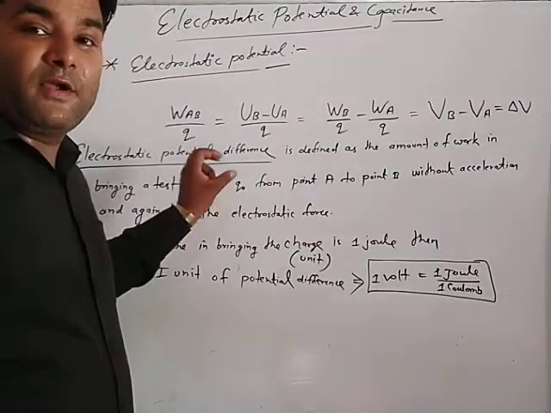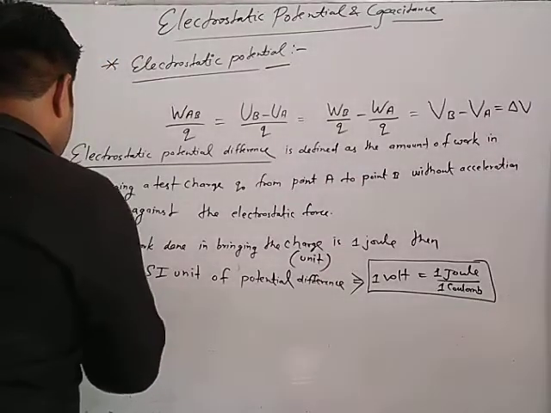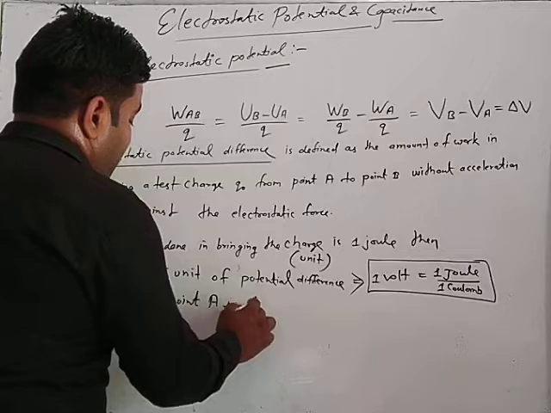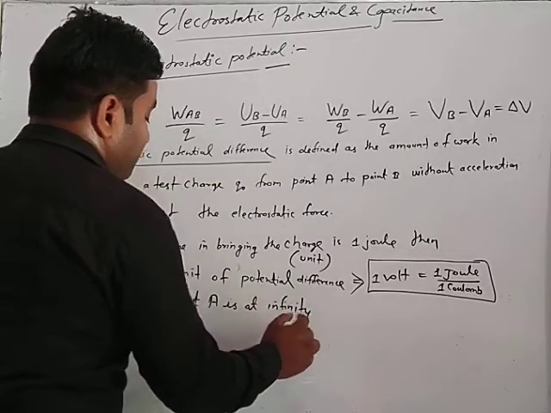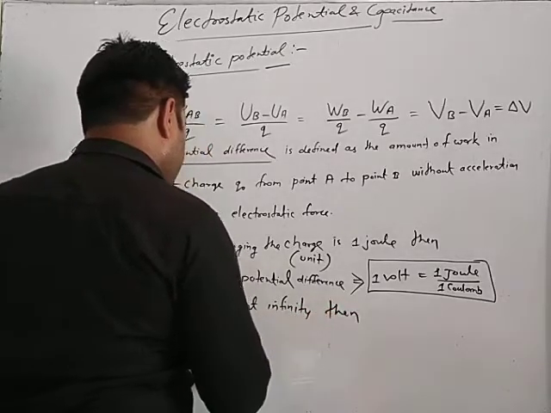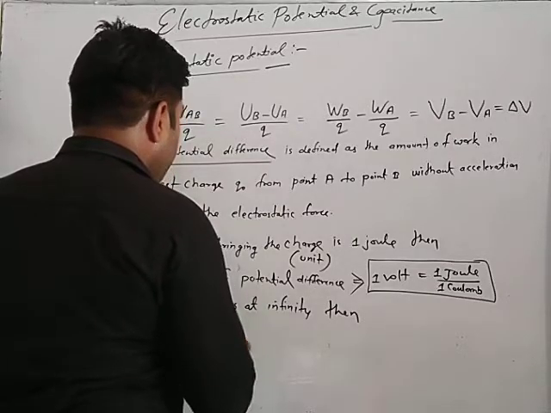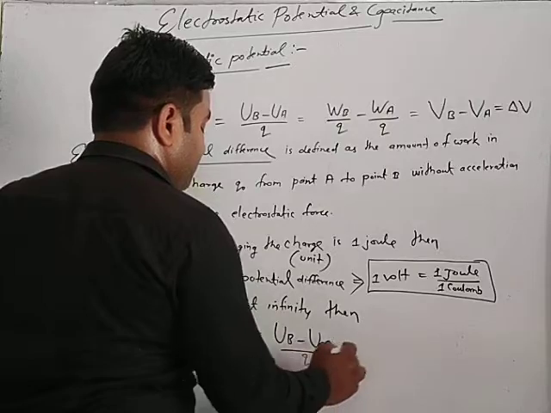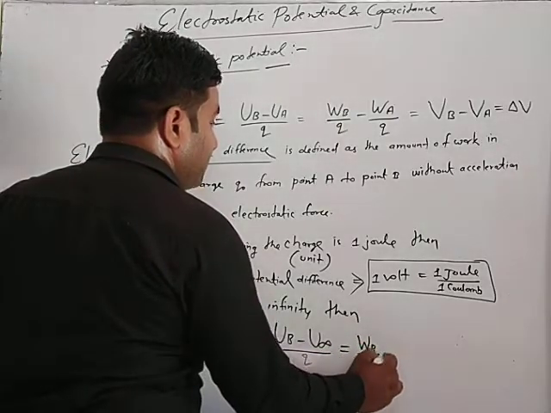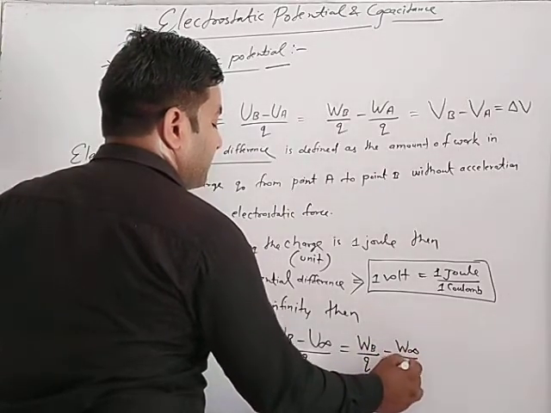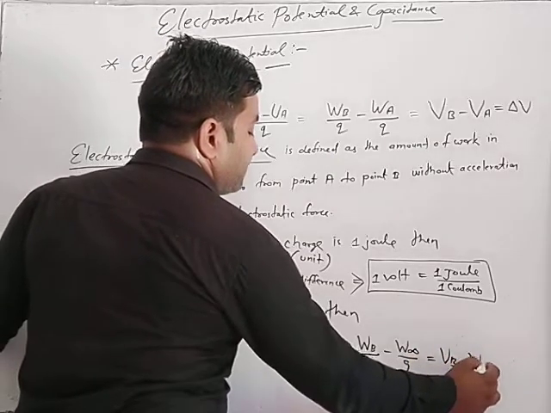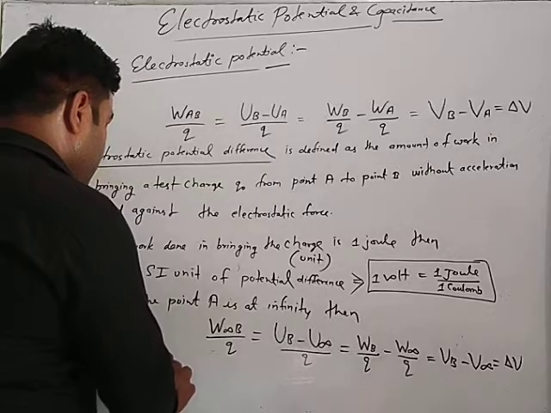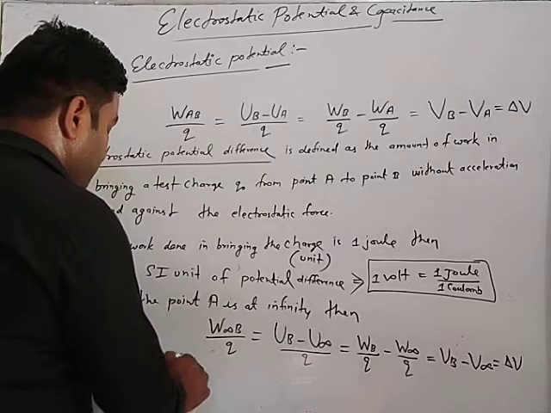So, whenever the point A is at infinity, then W_infinity B upon Q, that is U_B minus U_infinity upon Q, is equal to W_B upon Q minus W_infinity upon Q, which is equal to V_B minus V_infinity, which is delta V. And this becomes V_B is equal to W_infinity B upon Q.